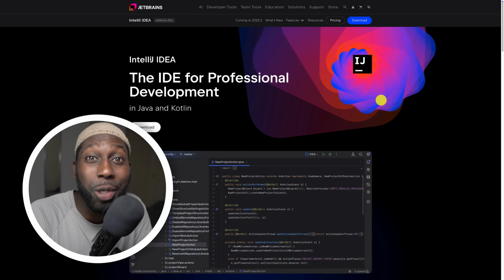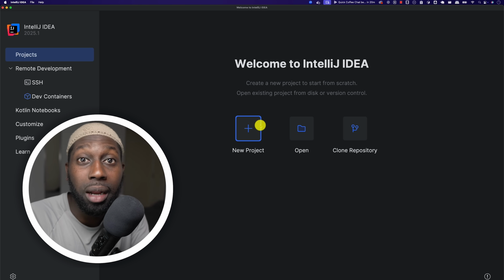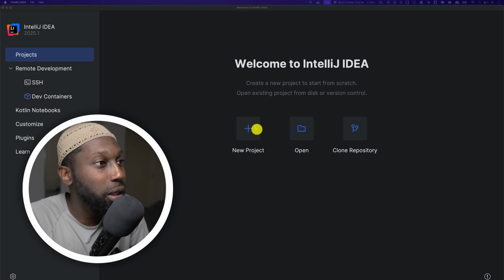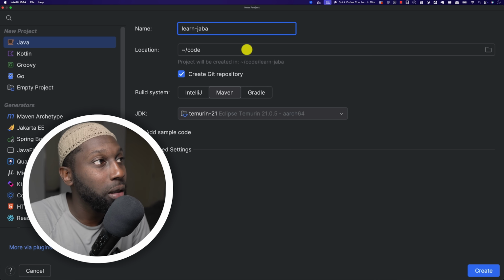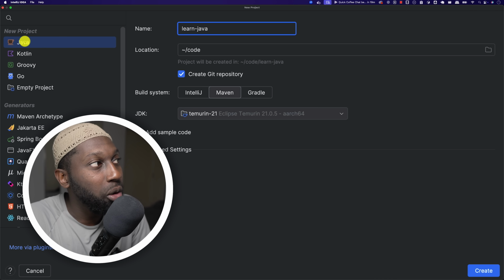All right, so once you have that installed, you can go ahead and create a brand new project. Here, I'm going to create a new project, and I'm going to name this learn-java. I'm going to leave everything as default. For the project, just make sure you select Java. You can see that I've got Java in here, and then Maven, and I don't need to create a repository because I'm not going to use Git in here.